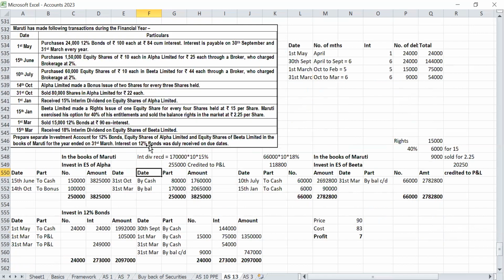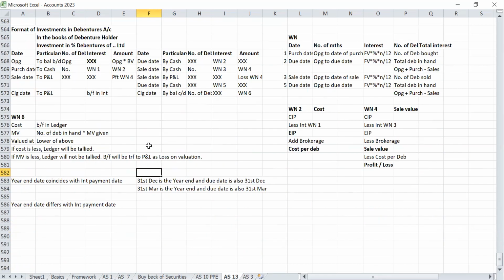So till now, in all the questions, we have seen the same type: the year end date and due date are both the same. Whether it is a financial year or calendar year, it coincides. If it does not coincide, then a difference will come.